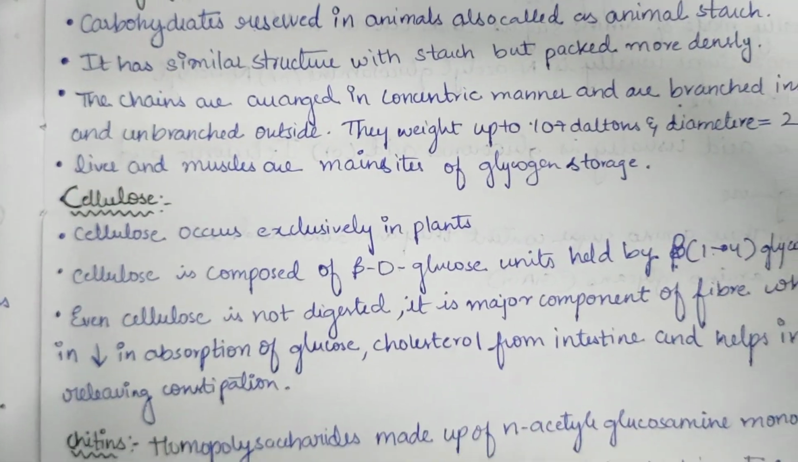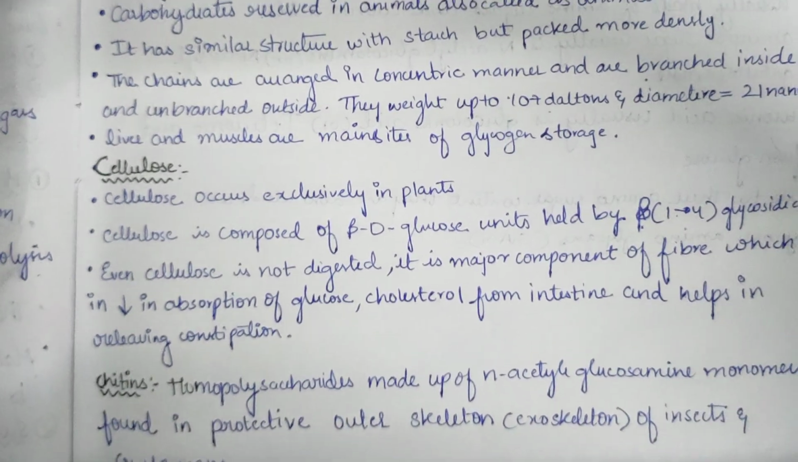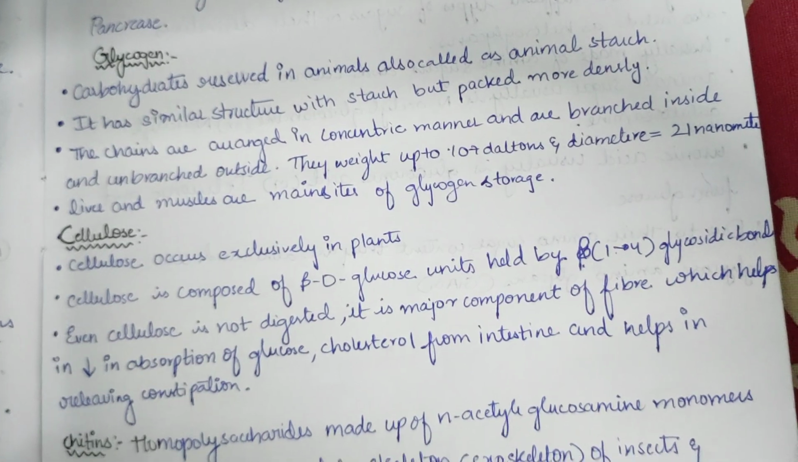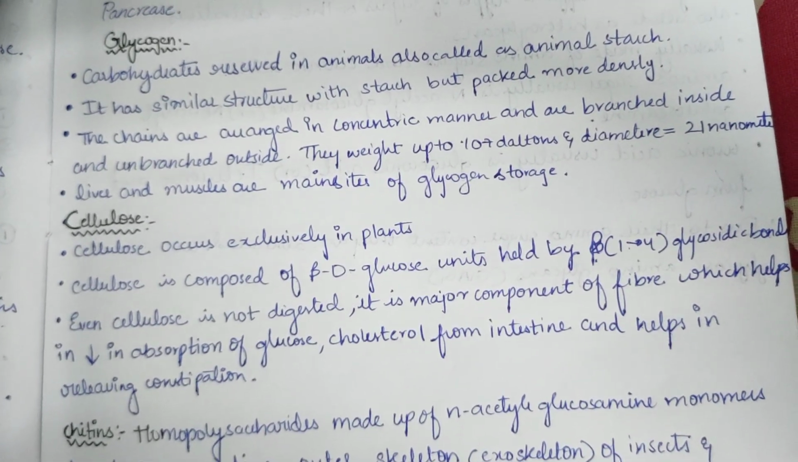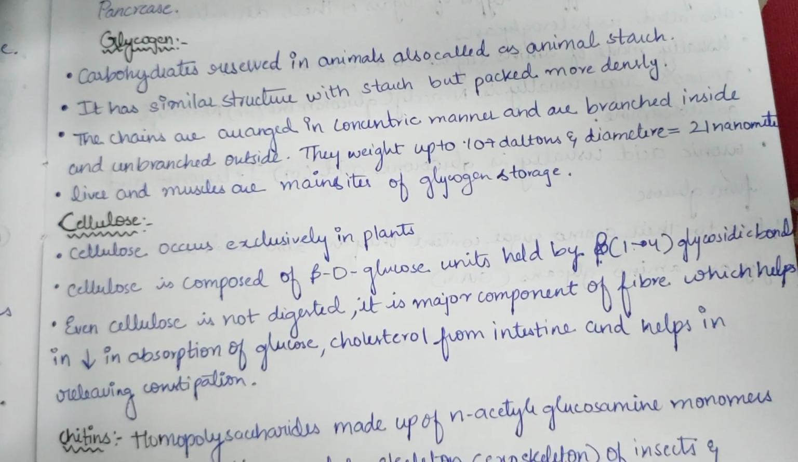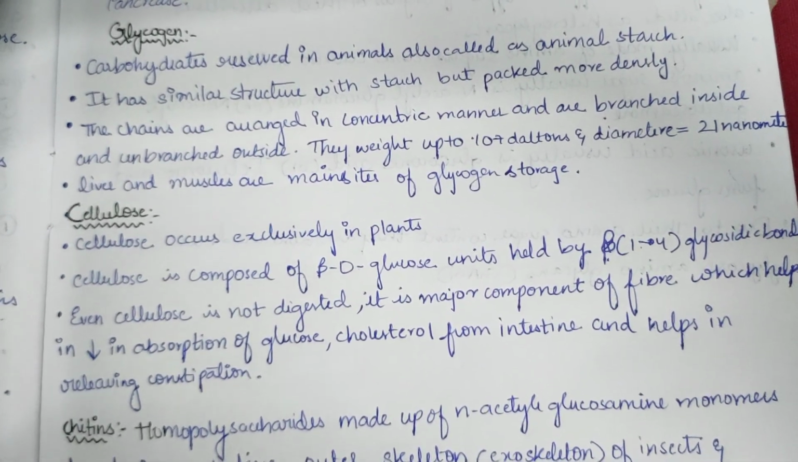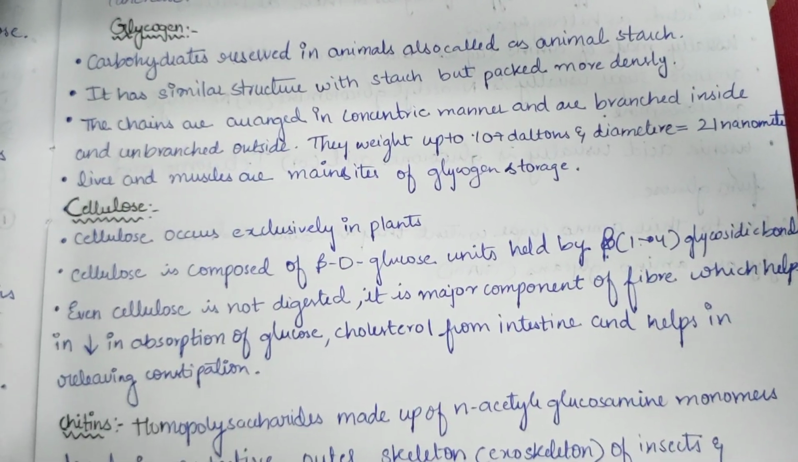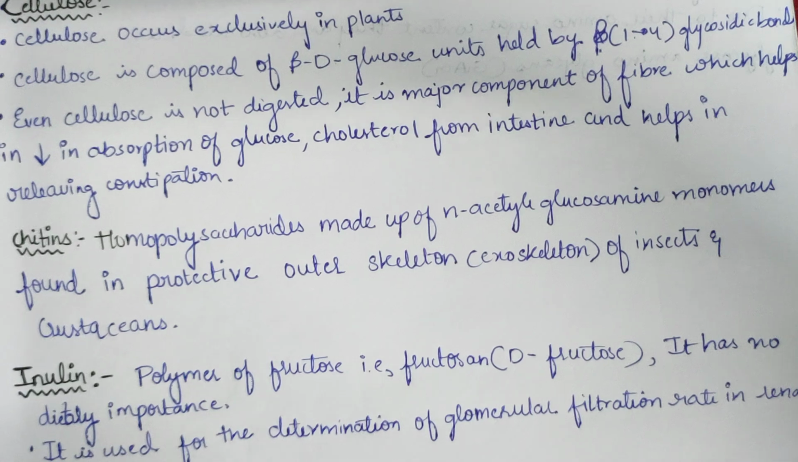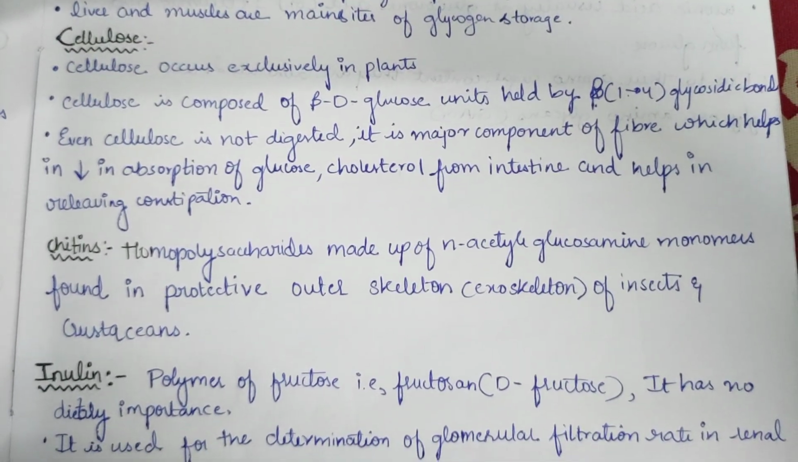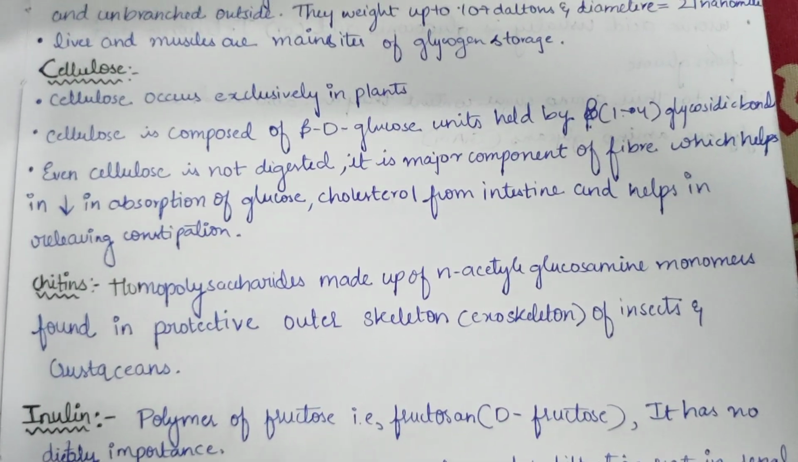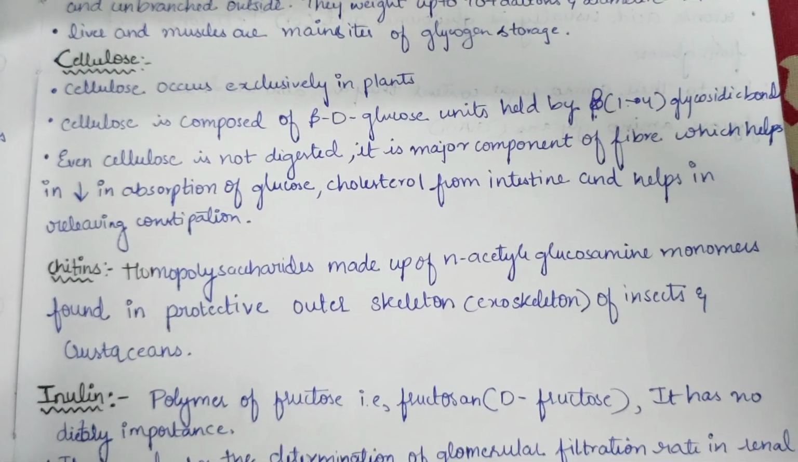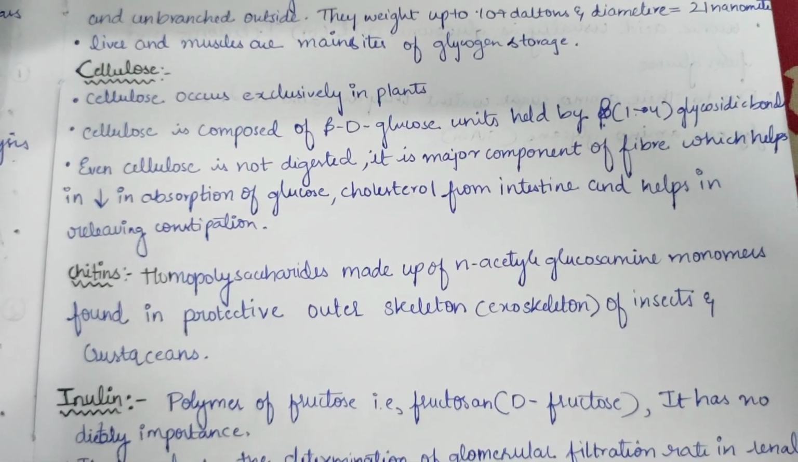Now let us move to cellulose. Cellulose occurs exclusively in plants. Cellulose is composed of beta-D-glucose units held by beta-1,4 glycosidic bonds. Cellulose is not digested. It is a major component of fiber, which helps in decreasing absorption of glucose and cholesterol from the intestine and helps in relieving constipation. Now chitin, the homopolysaccharide made up of N-acetyl glucosamine monomers, found in the protective outer skeleton or exoskeleton of insects and crustaceans like cockroaches, etc.